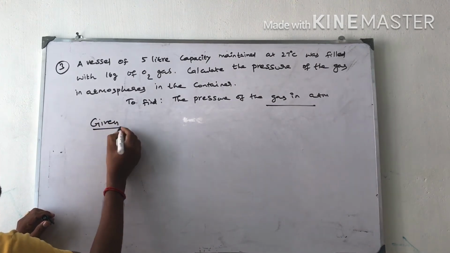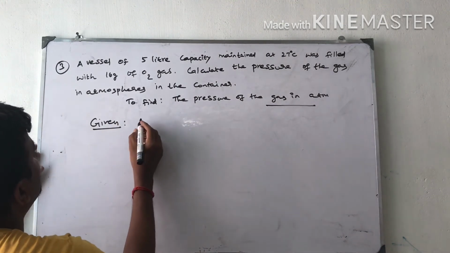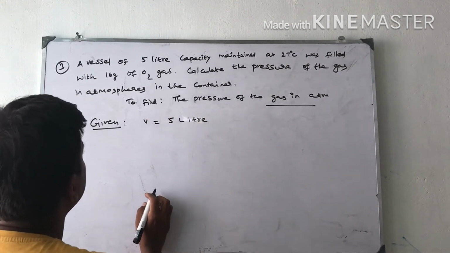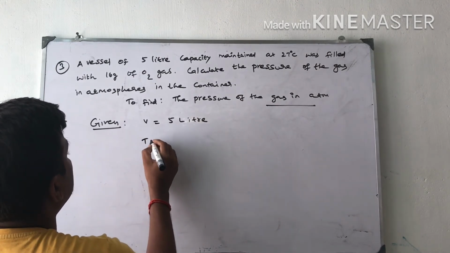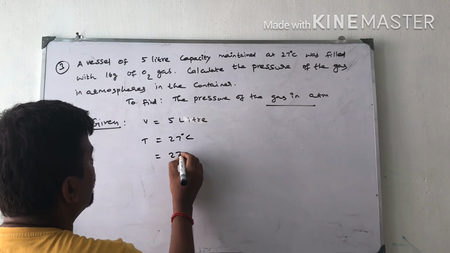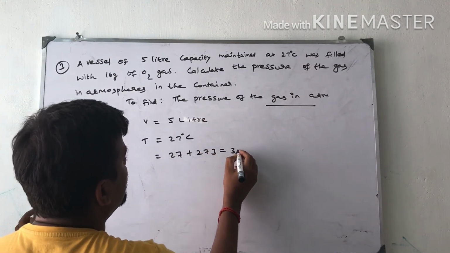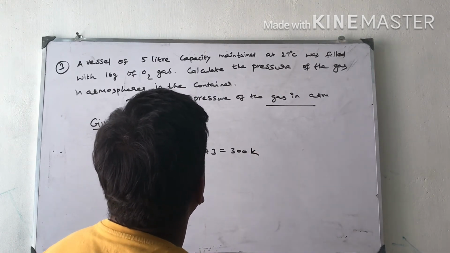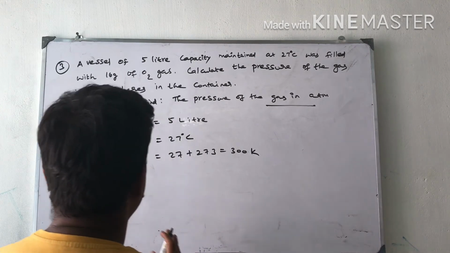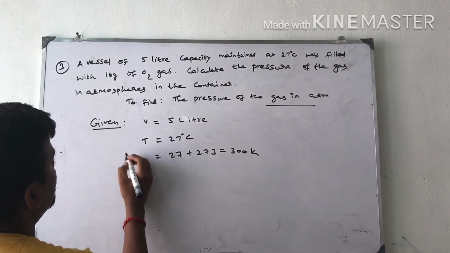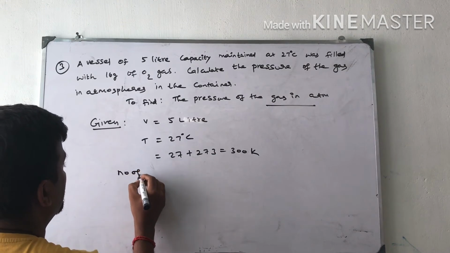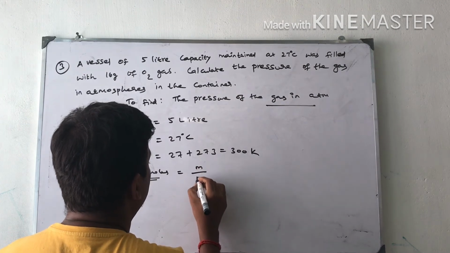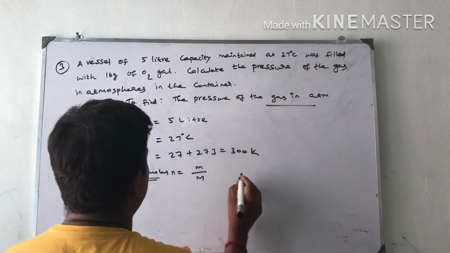Given terms, what are the terms given? Volume is 5 liters. Temperature given is 27 degrees Celsius. We convert it: 27 plus 273 is equal to 300 Kelvin. Next one is number of moles we have to find. That is the formula: n is equal to m by M.